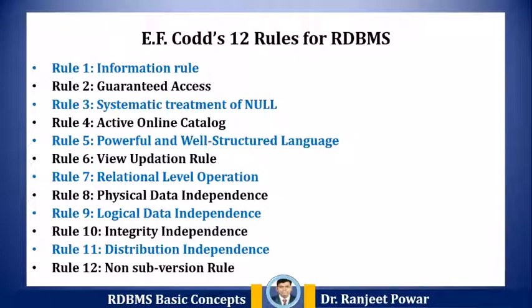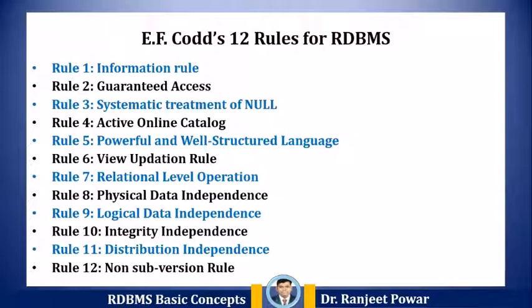Rule number 11, that is distribution independence. A database should work properly regardless of its distribution across a network. Even if a database is geographically distributed with data stored in pieces, the end user should get an impression that it is stored at the same place.